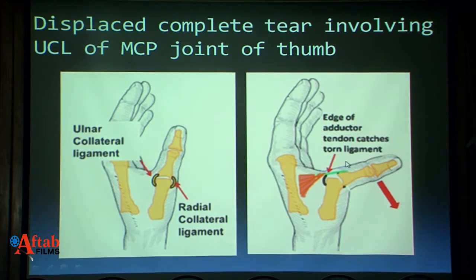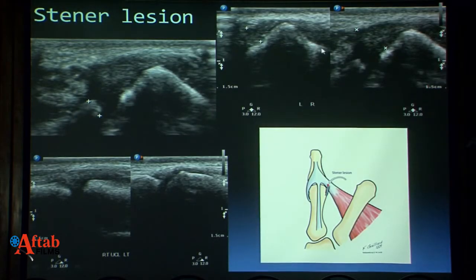There is no conservative line of treatment for this disorder. This is meant for surgery. So we have seen here normal side, abnormal side, the thickening, and complete tear as we can demonstrate.